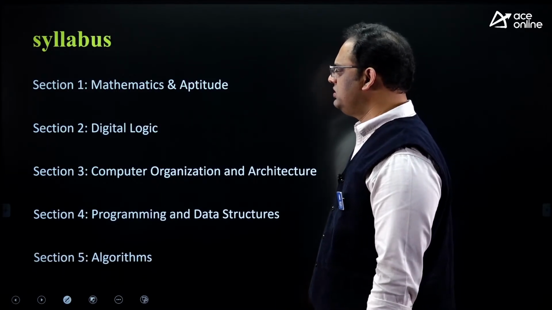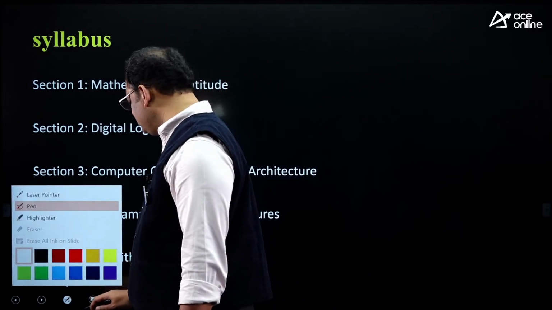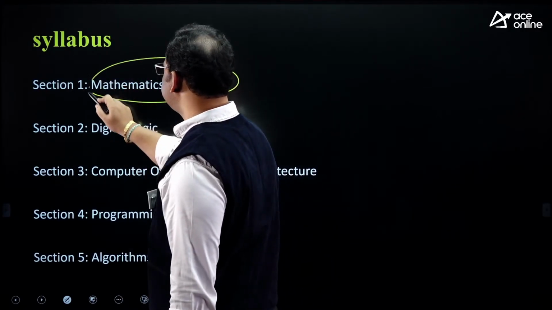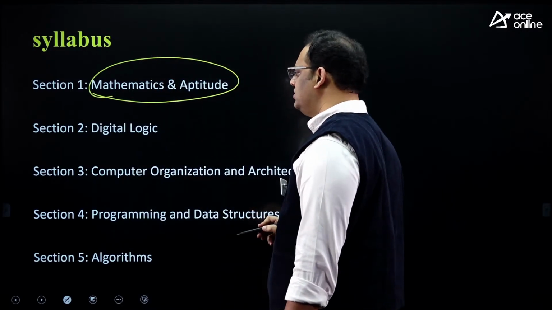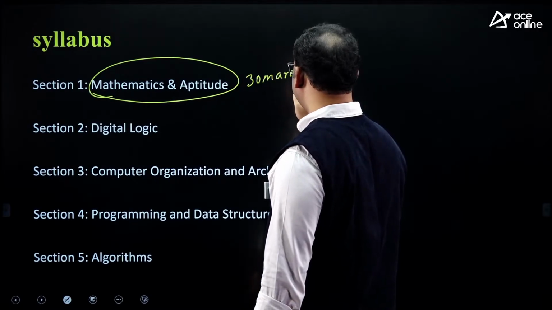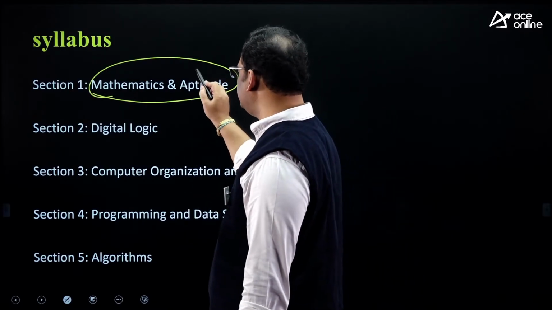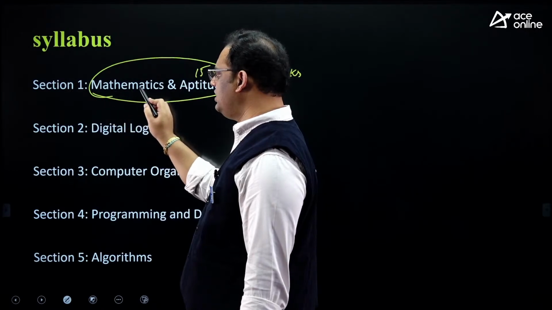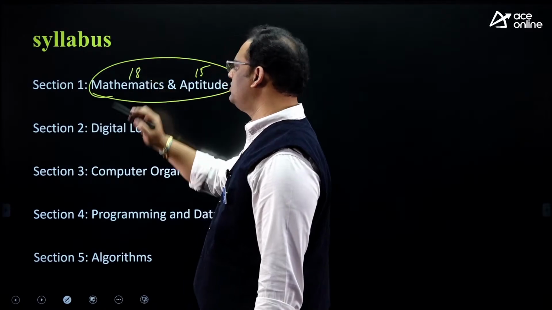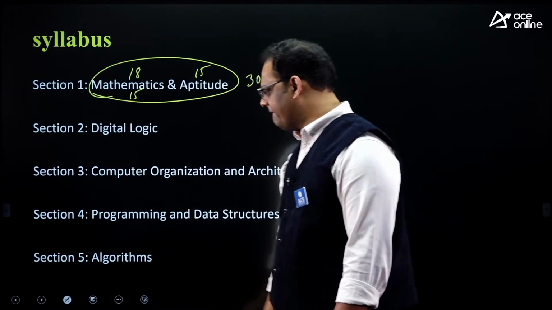In our CSE portion, we have some 10 sections. In our 10 sections, if you cover mathematics and aptitude, almost we can guarantee 30 marks from this area. I am writing 30, just minimum 30. So this is 15 compulsory. And if you include discrete and pure maths, it can be 18, 16. You saw many papers, right? Or at least in the worst case, let us make it as 15, right?